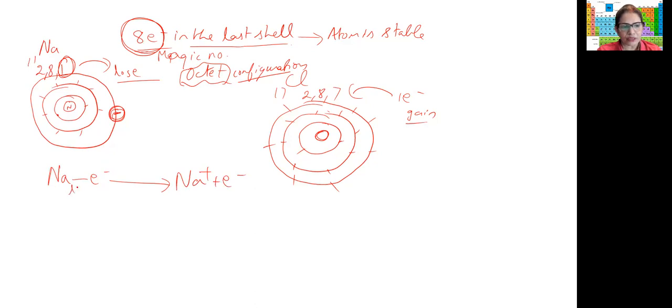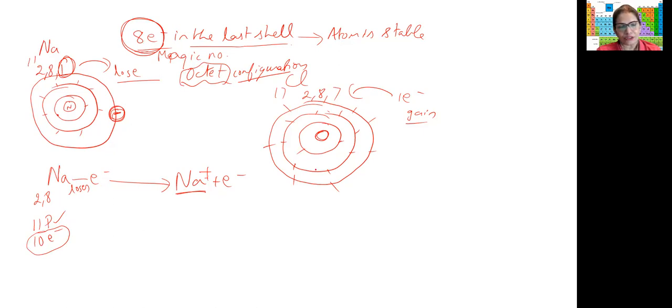It loses 1 electron and forms Na+. Now why is it Na+? It has lost an electron, isn't it? When it loses the electron, now if we see sodium, it is 2, 8. That means it has 11 protons, but only 10 electrons. So one electron is less and 1 proton is more. So we put the positive charge, 1 positive charge.